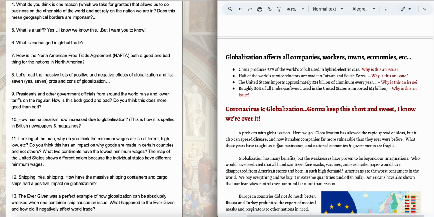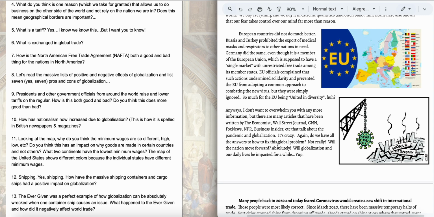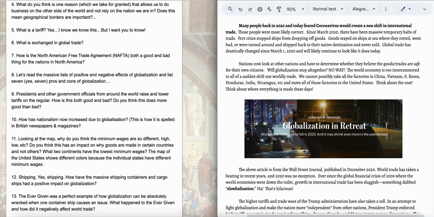Globalization and coronavirus, again, we saw that. And I think this is a pretty cool little political cartoon, in case you didn't know. So it shows the world economy, and then this is obviously a wrecking ball. COVID-19 is the wrecking ball, and it destroyed the world economy. So that's how globalization is also impacted, right?